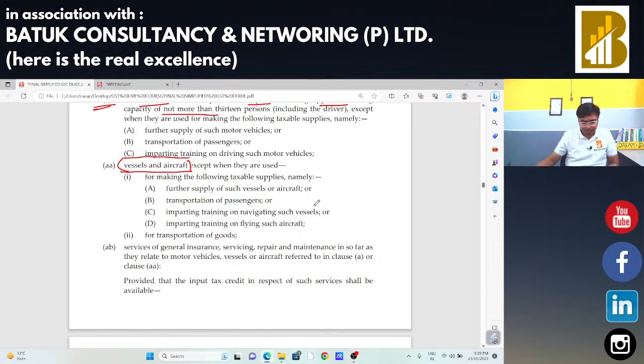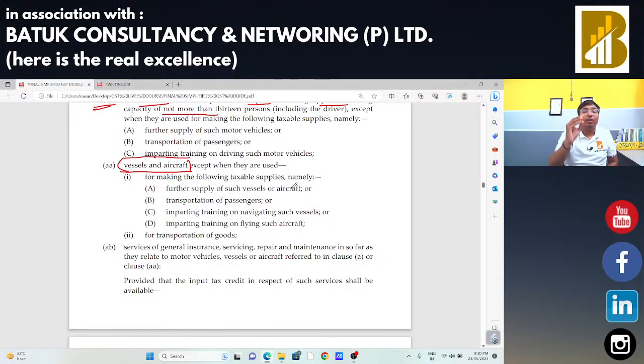If that vessel or aircraft is used for training purposes, in that case also input tax credit is allowed. Okay, on these motor vehicles, vessels and aircraft, input tax credit is not allowed. But if you are going to use the same for further supply, for training purposes, or for transportation of passengers, in that case input tax credit is allowed.